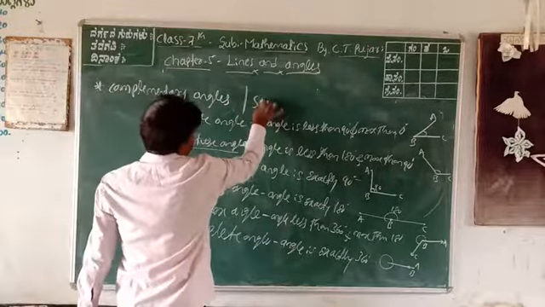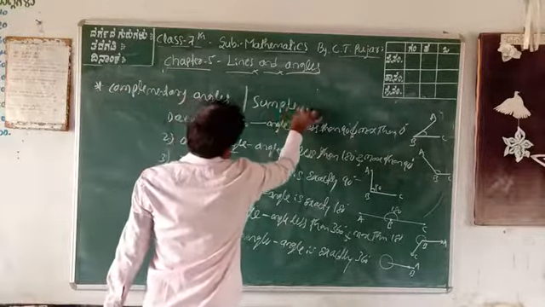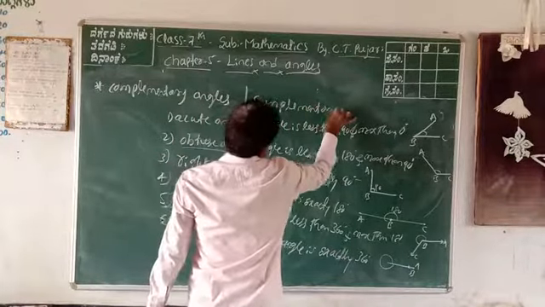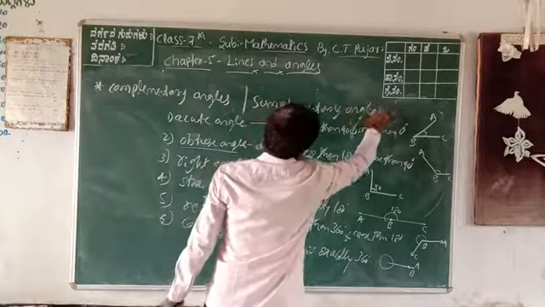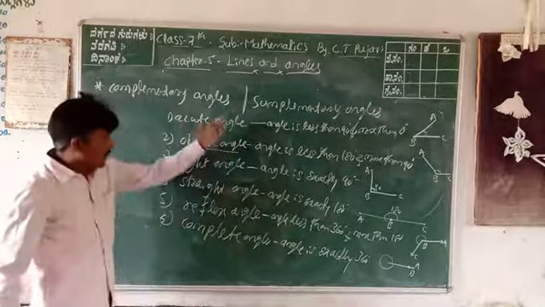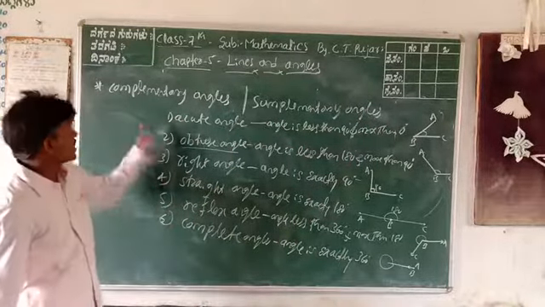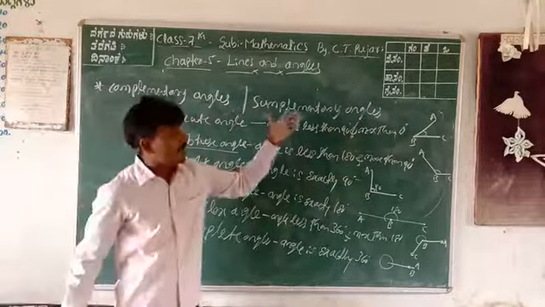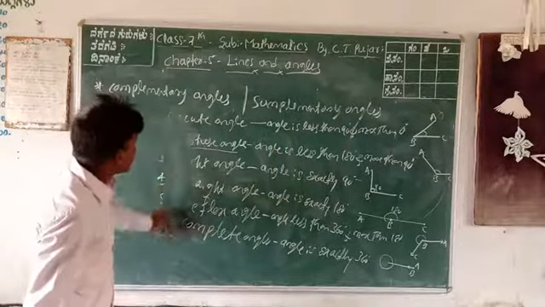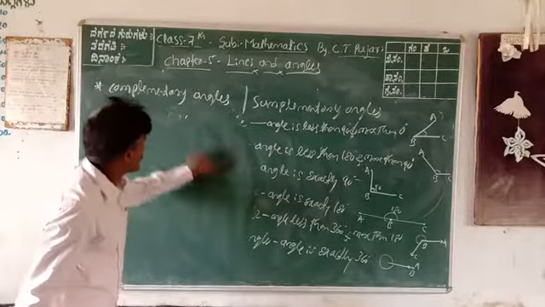Next one is what? Supplementary angle. Okay, these all are basic types of angles. The next part is complementary angles and supplementary angles. What are complementary angles? What are supplementary angles? Check once again.